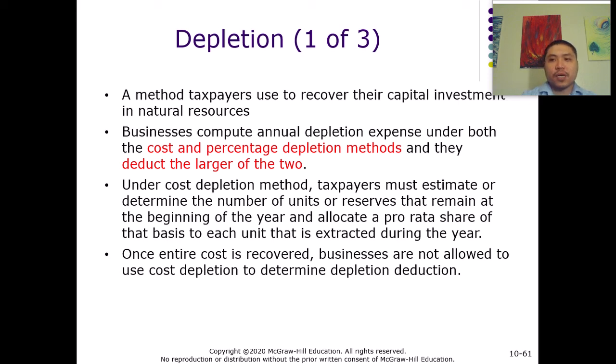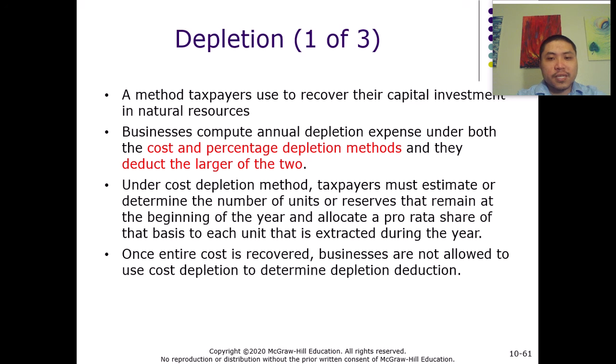In order for them to recover the cost of acquiring the mine or the piece of land to harvest the resources, we have two methods of depletion: the cost method and the percentage depletion method. The taxpayer can choose either way. There's no requirement for either method, so the taxpayer can freely choose between the two.